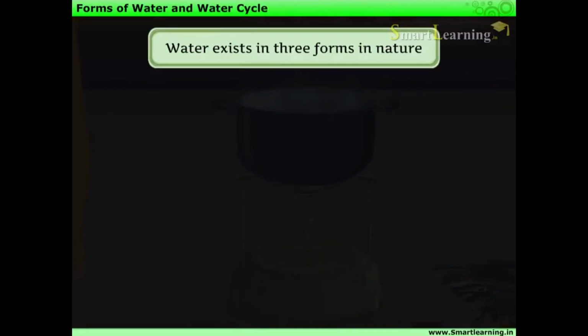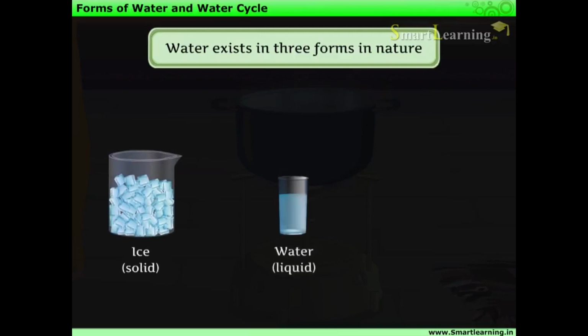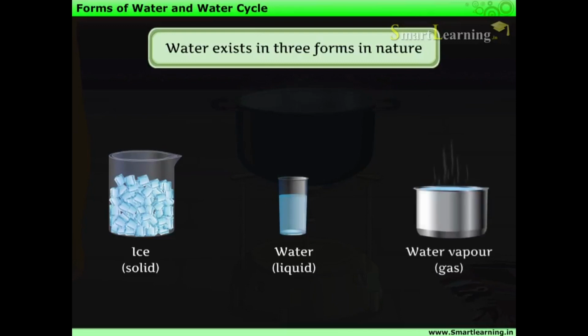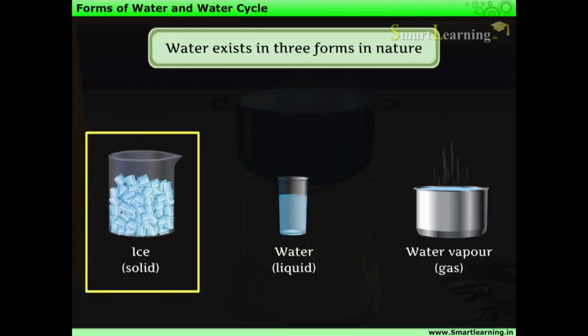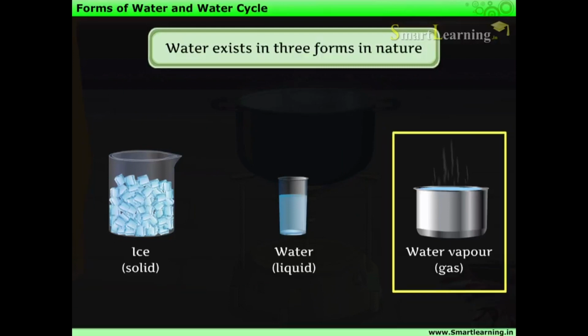Water exists in three forms in nature. These three forms are ice, water and water vapor. Here, water is the liquid state of water. Ice is the solid state of water. And water vapor is the gaseous state of water.